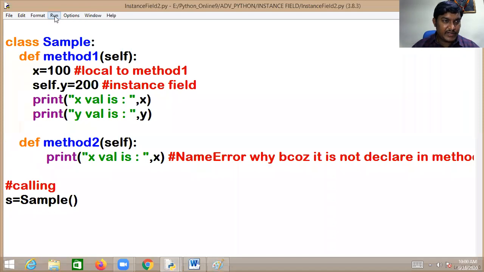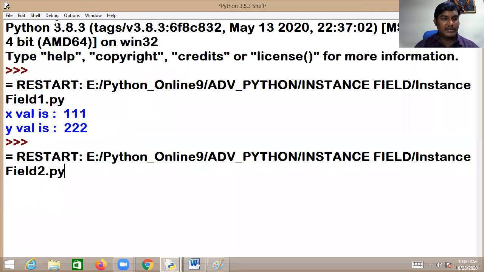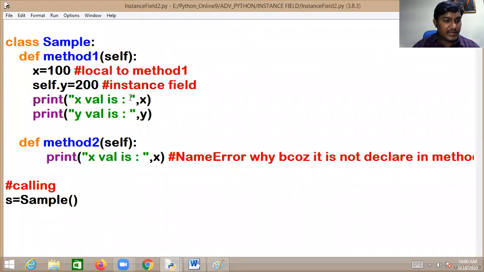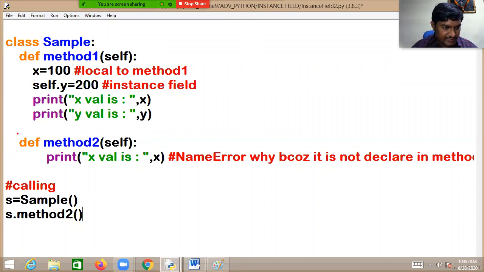Go to the Run menu, click on Run Module. I want to go with that, but I have to call this method 2, right? When I have s dot method 2, I have to call it. When you call that, this logic will be executed.